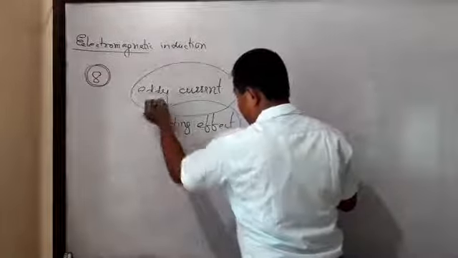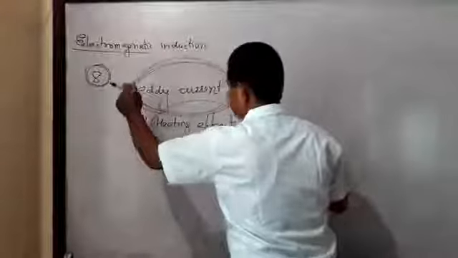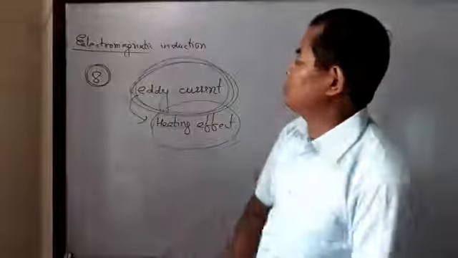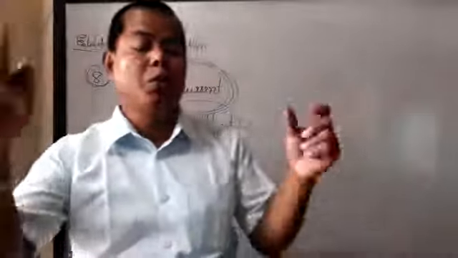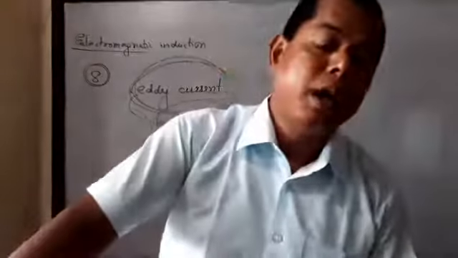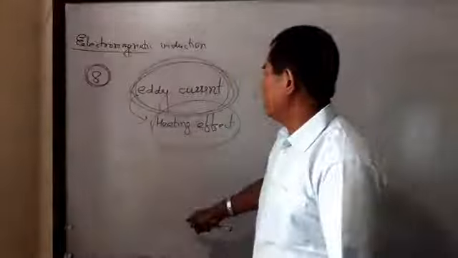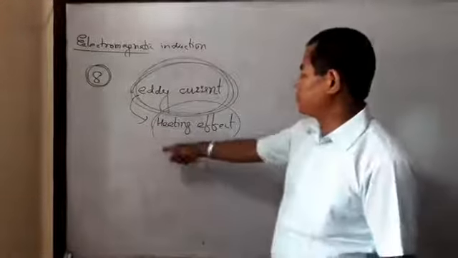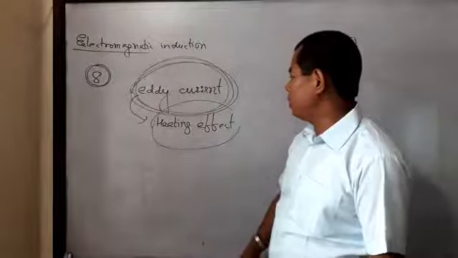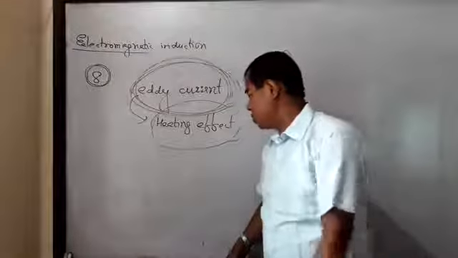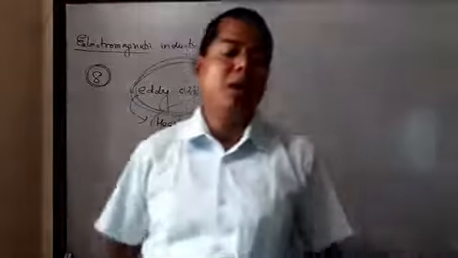Due to this eddy current, the transformer gets heated. That is the answer to this question. Means when the transformer is working or in use, eddy current is produced due to change in magnetic flux, and due to the production of eddy current, heat is produced in the transformer. That's why when the transformer is in use, it gets heated. This is the answer to this question. That is question number 8.